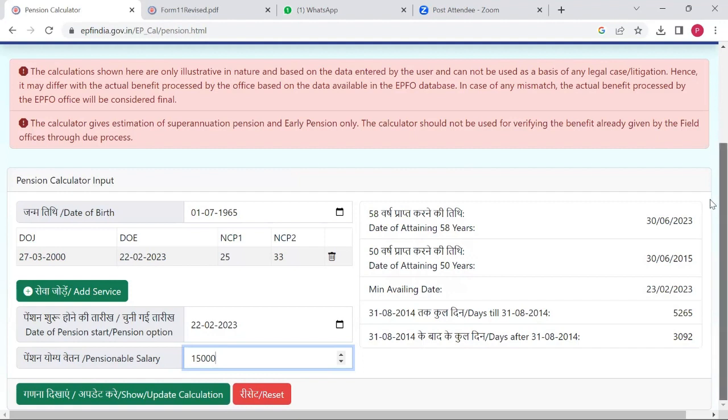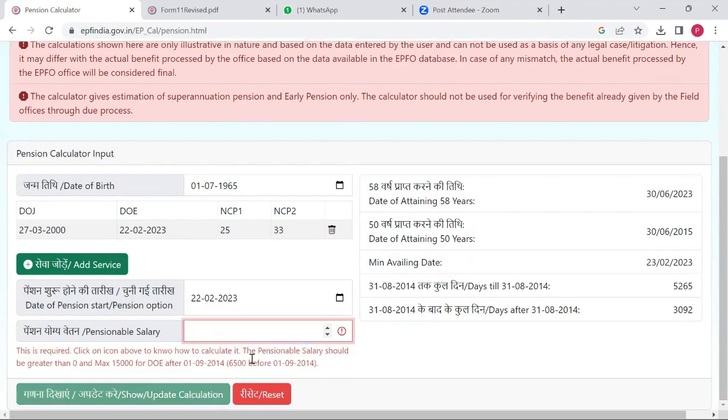As I said, they will not consider more than 15,000 for EPS contribution. So this is what was challenged in the Supreme Court. As of now, even if my salary is more, for example, let me add it here as 50,000 rupees, it will tell me you cannot add more than that. Its maximum is 15,000 only.